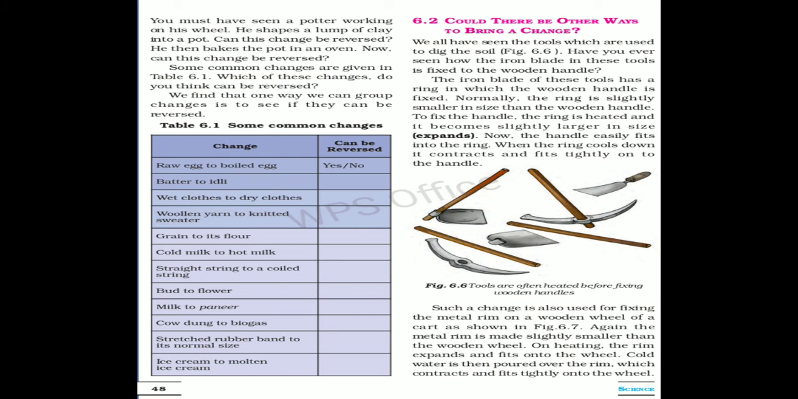Grain to its flour. Once the grains are ground and we have made the flour out of it, we cannot get back the grains. So again, this is an example of irreversible change. Cold milk to hot milk. We can convert the cold milk to hot milk and hot milk to cold milk by reversing the condition. So this is an example of reversible change.